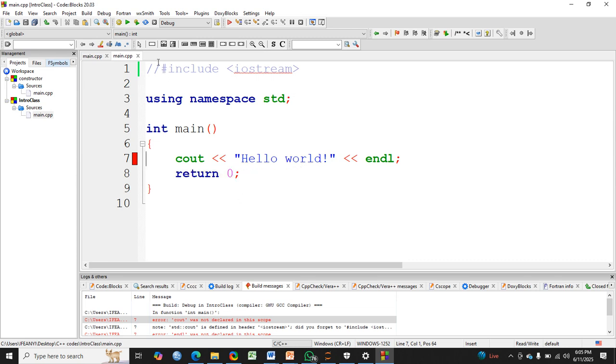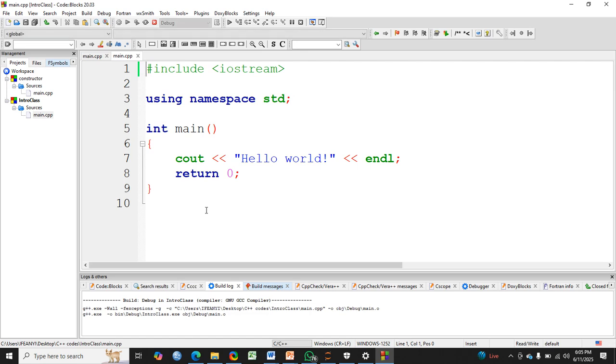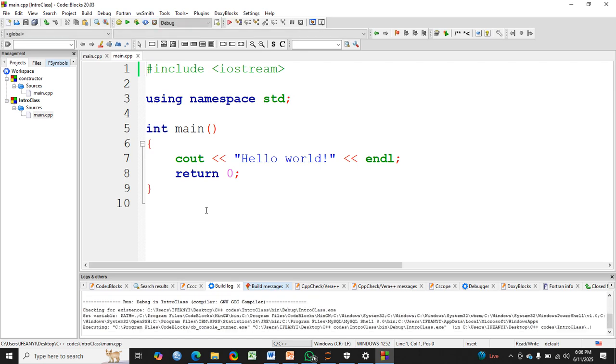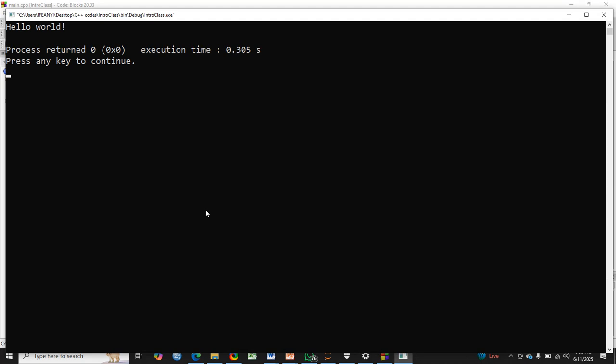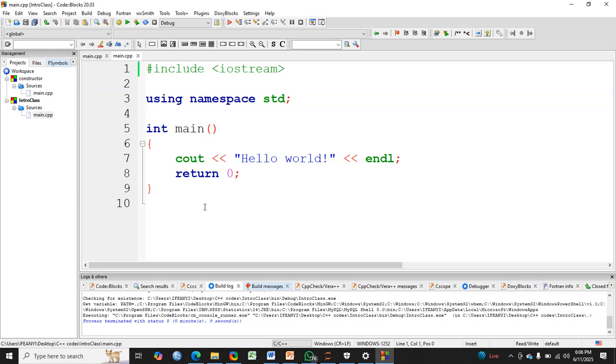Why? Because we did not include the file. But when I include the file now and run the program again, it has worked. So it shows us that when we say #include iostream, it's not just to fulfill all righteousness. It's actually performing a very great task.